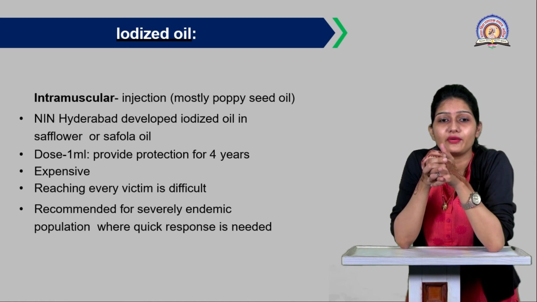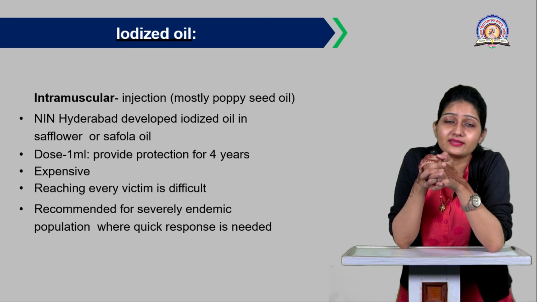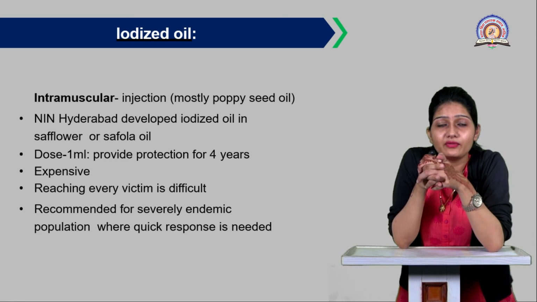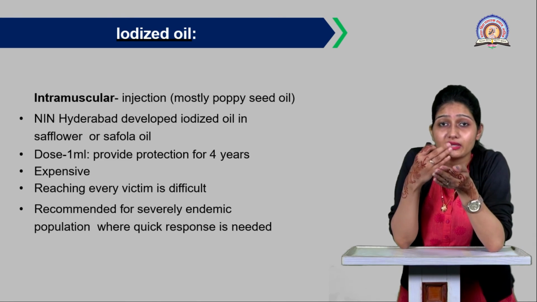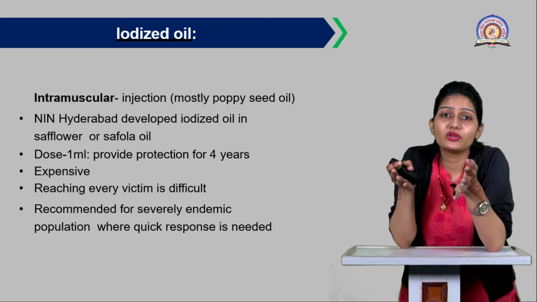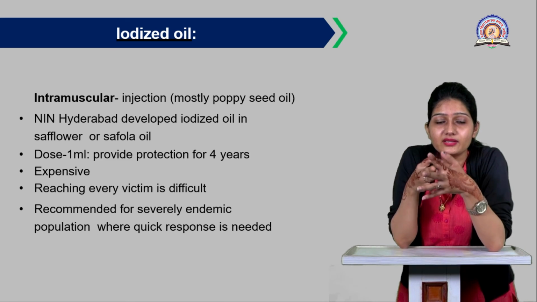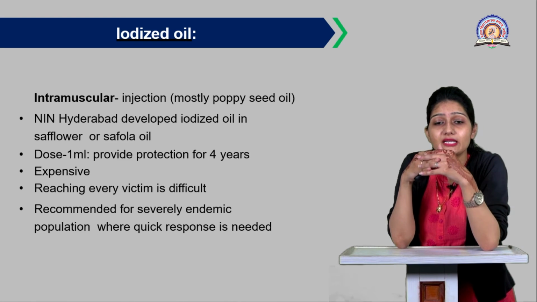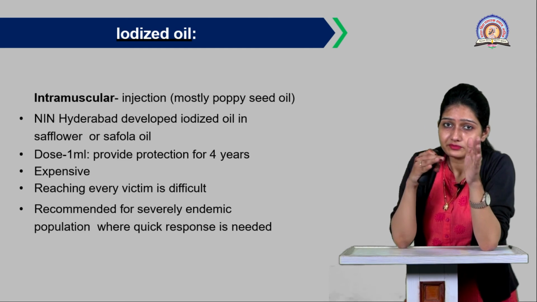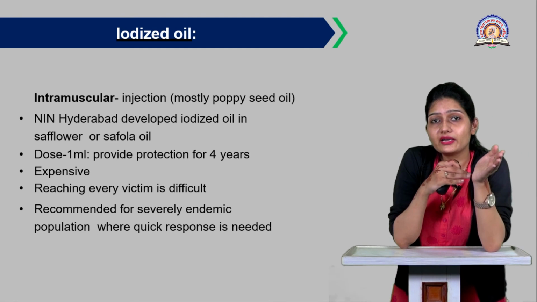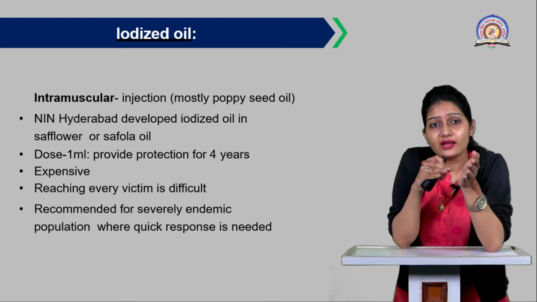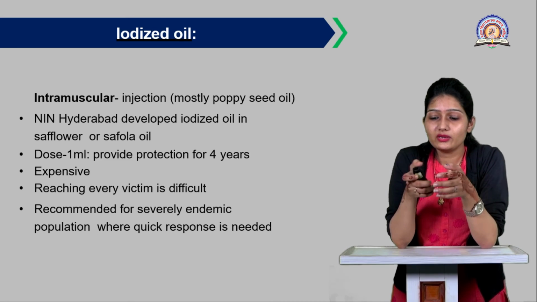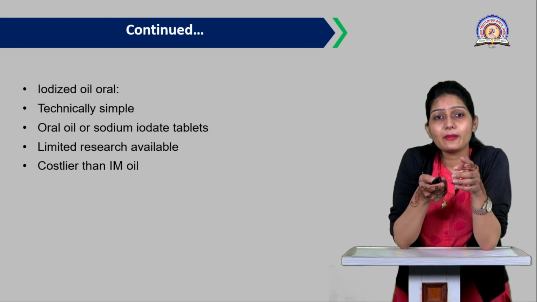Then reaching every victim is difficult, as the intramuscular injection must be given to each person. It is very difficult to reach the victims of IDD because of the large population of many countries, right? Then it is recommended for severely endemic populations where a quick response is needed. As we have discussed, in places highly affected by IDD, iodized oil or the intramuscular injection should be provided. So this is the main act of this national program.